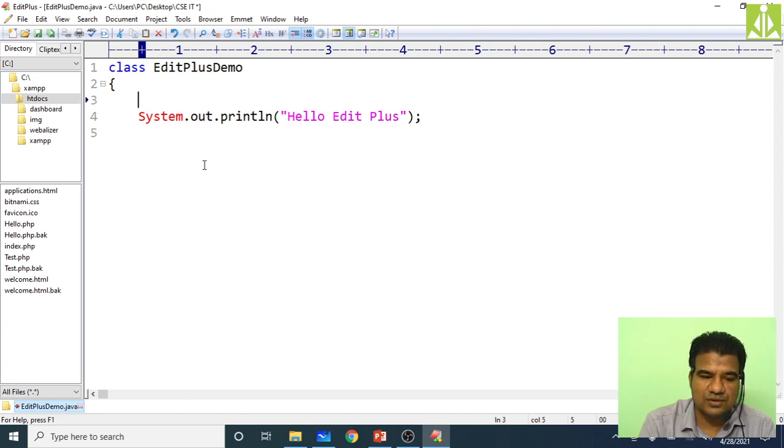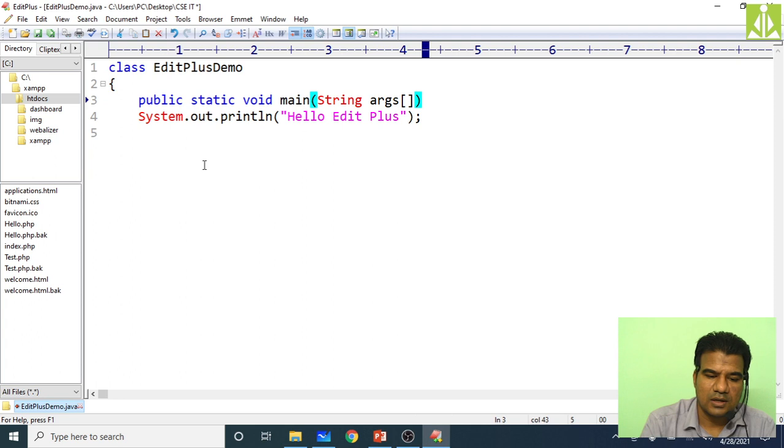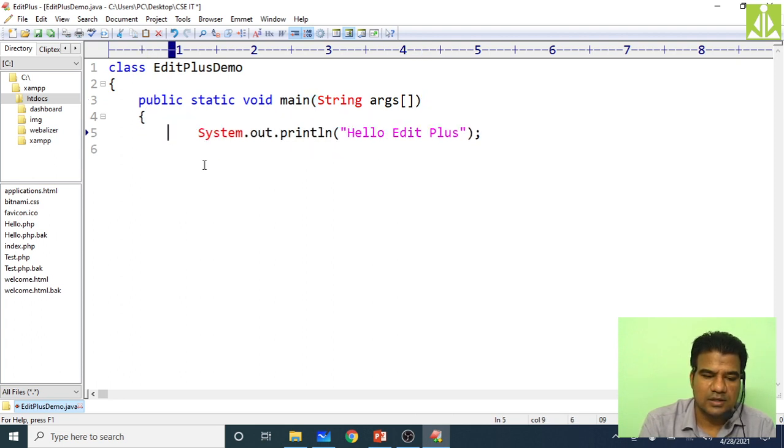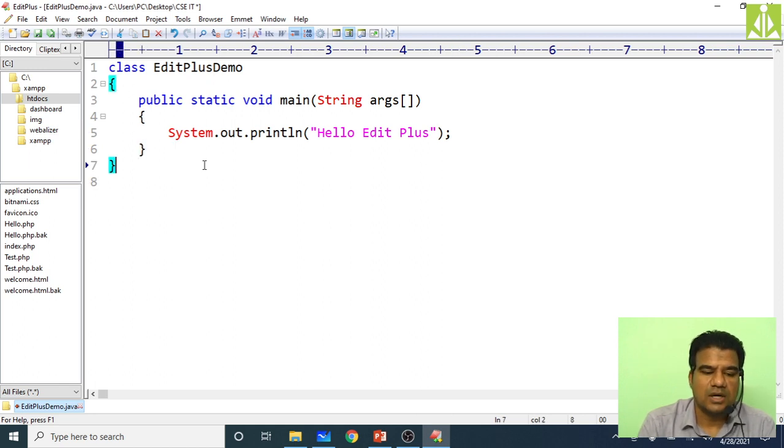Before this, I forgot, we have to start with the main method: public static void main of String arguments. Then close this and close this. Process the last line as well. So now save it.